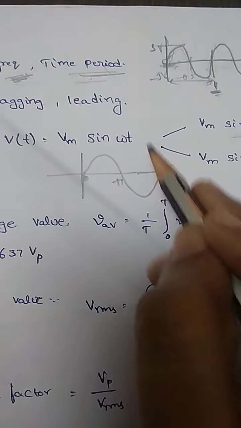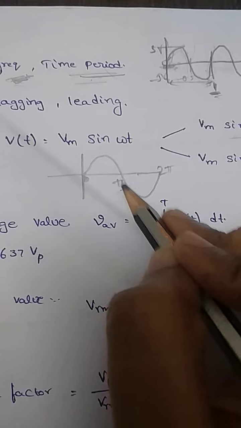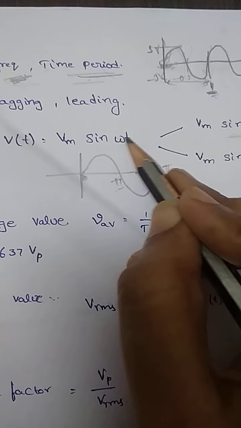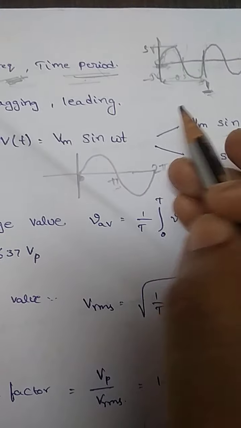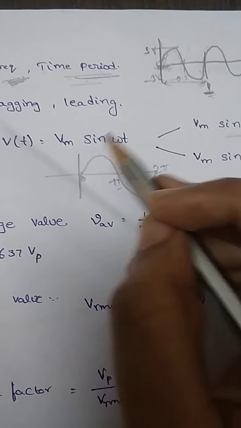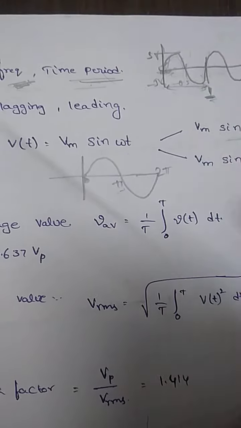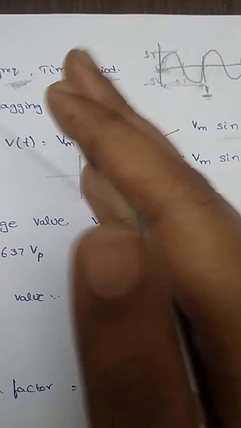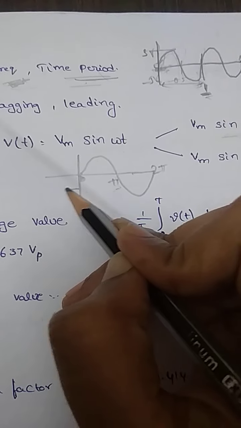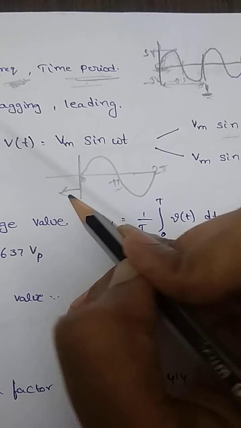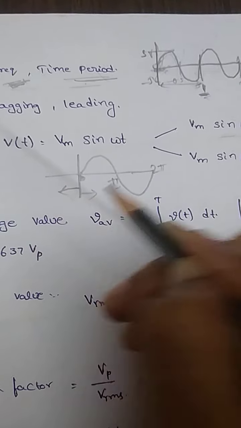So if I'm considering sine pi, it will be 0, and sine 2 pi also will be 0, so there is no difference. But if I'm considering any deviation from my reference point, it may be an advance or a delay.